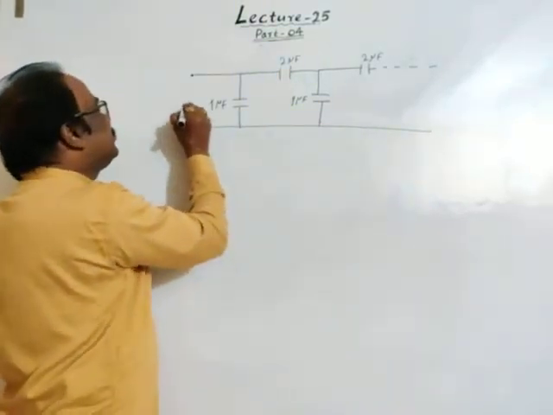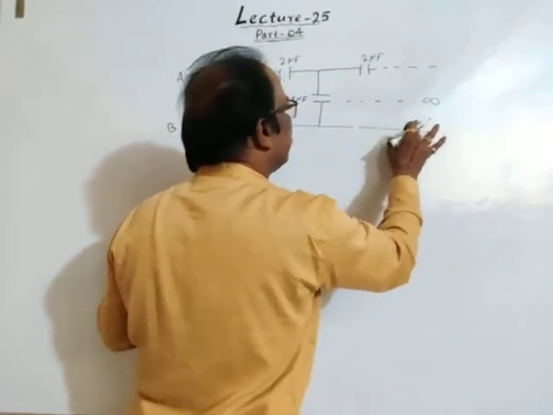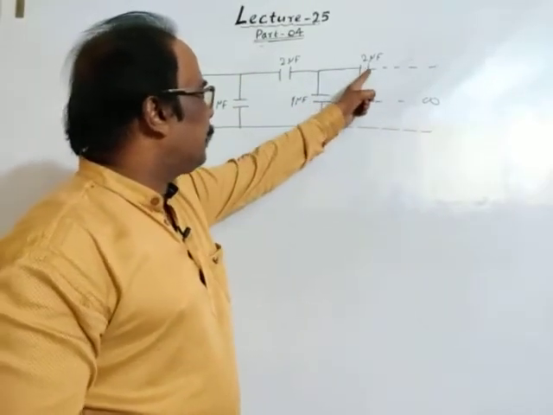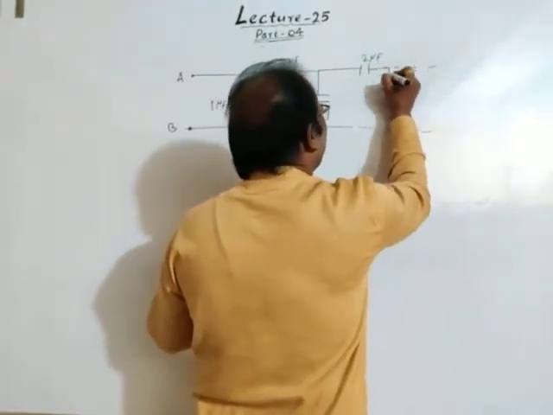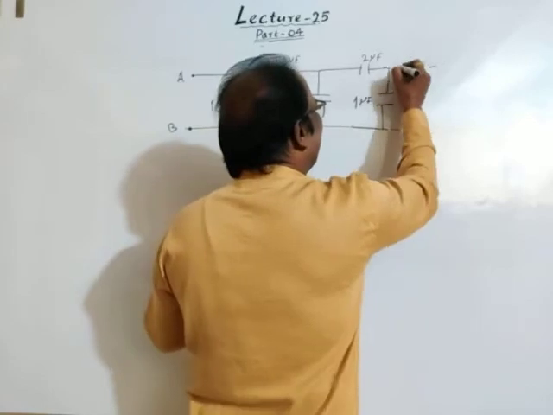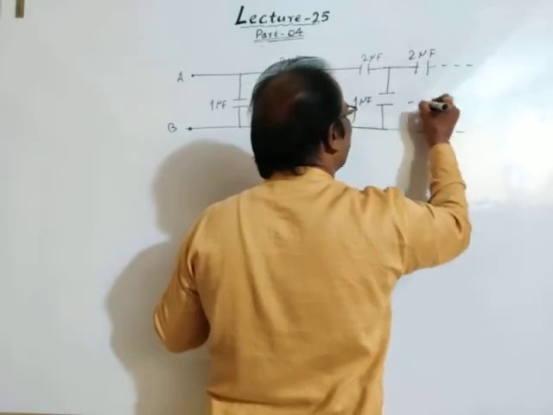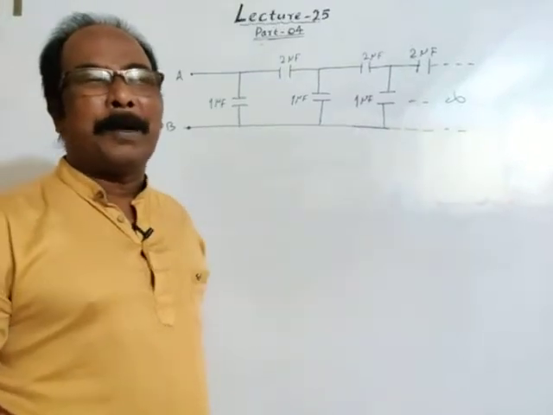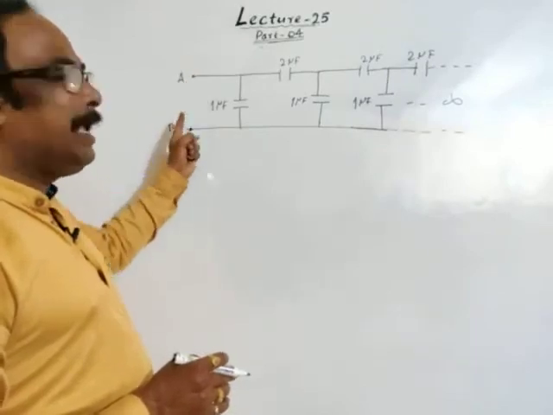Let's take terminals. This terminal is A, this terminal is B, and this combination is extended up to infinity. Means 1 microfarad, 2 microfarad, 1 microfarad, 2 microfarad, and so on up to infinity. So, an infinite series of capacitors. This is the question: we have to find the equivalent capacitance between A and B.